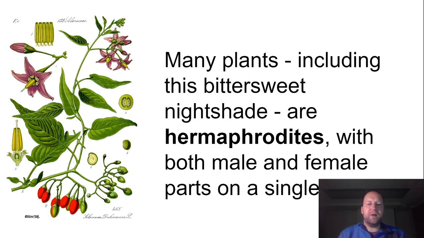The topic that Goldberg et al. studied in this paper is the evolution of self-compatibility and incompatibility in hermaphroditic plants. So many plants, including this bittersweet nightshade, so this plant on the left is a member of the nightshade group of plants, are hermaphrodites with both male and female parts on a single plant. And here in this bittersweet nightshade, you have male and female parts on a single flower.